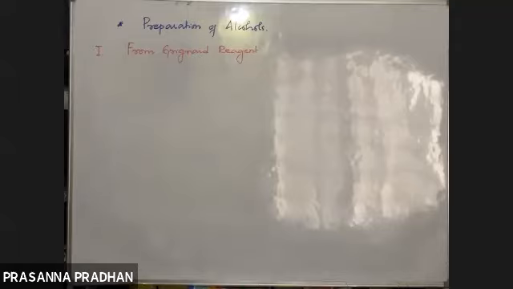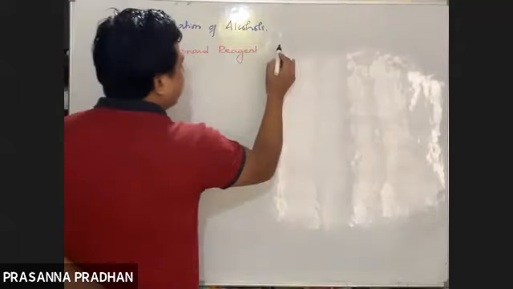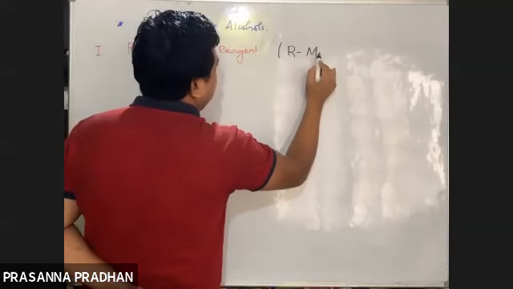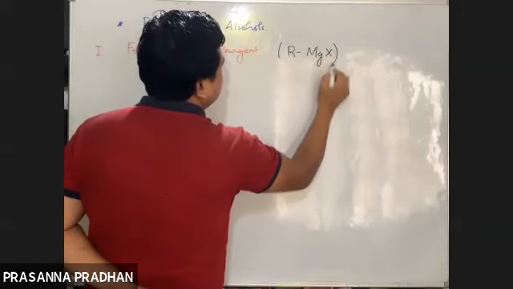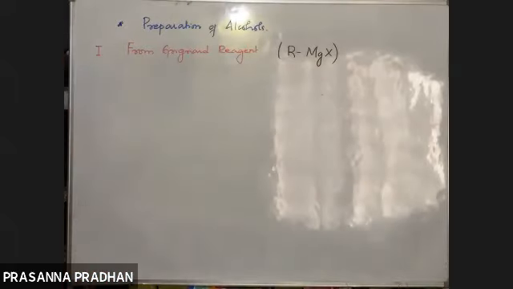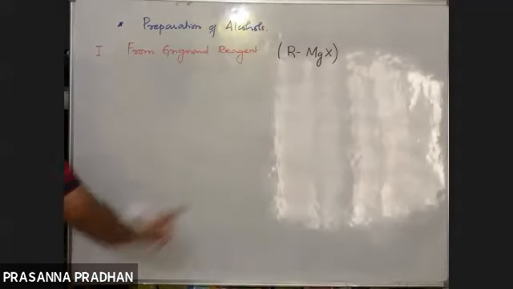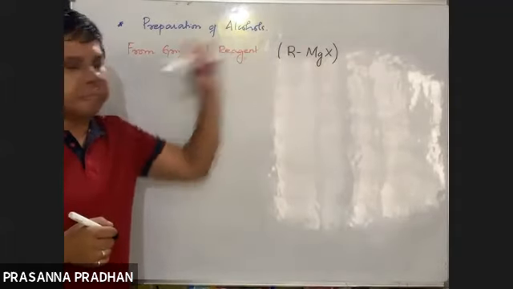Before I go into details, remember Grignard reagent has the general formula RMgX. In a Grignard reagent, we have a carbon-metal bond, a carbon directly attached to a metal.